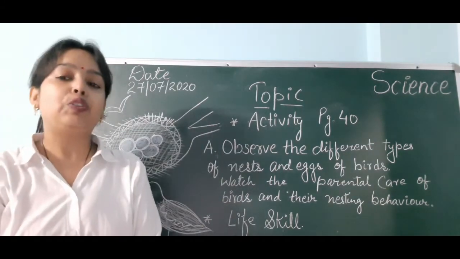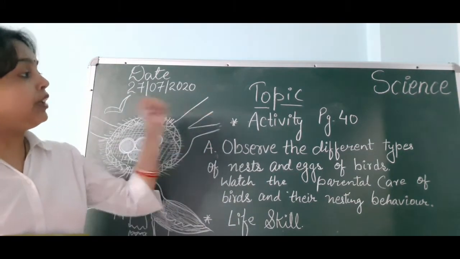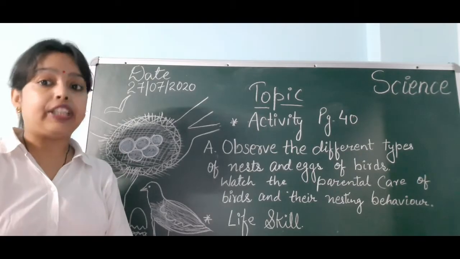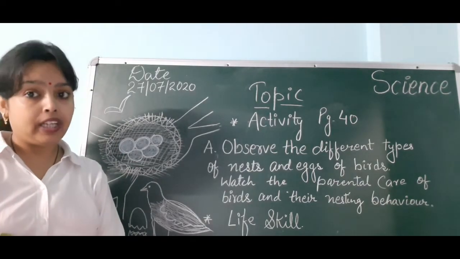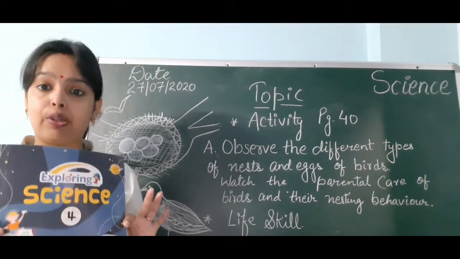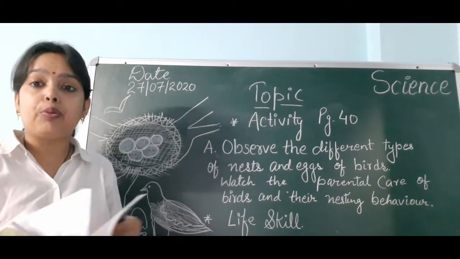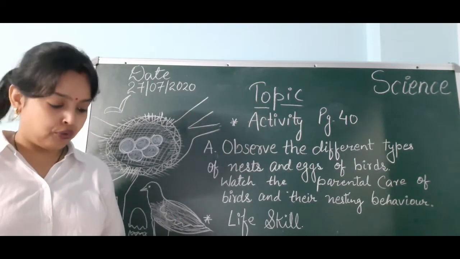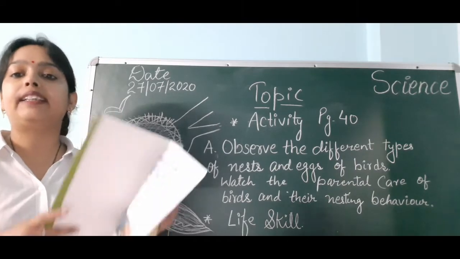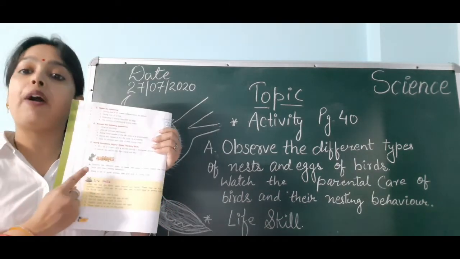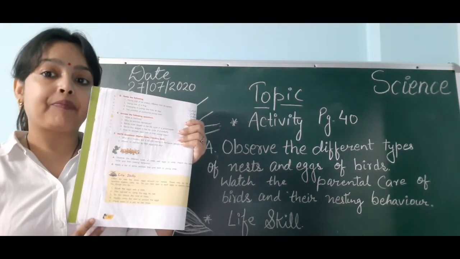Yes, correct. So today we are going to do an activity on page number 40. You all have your book, so take it out and open page number 40.